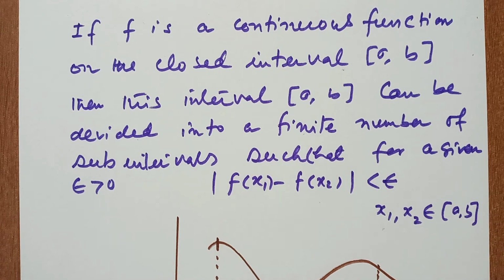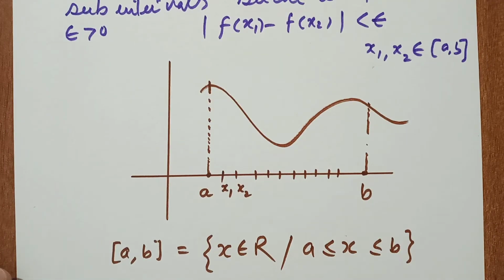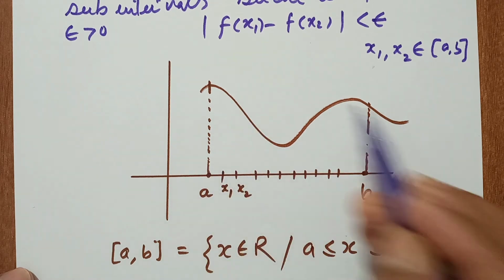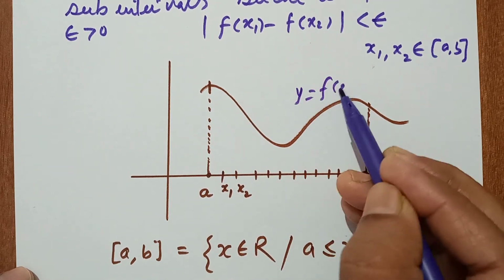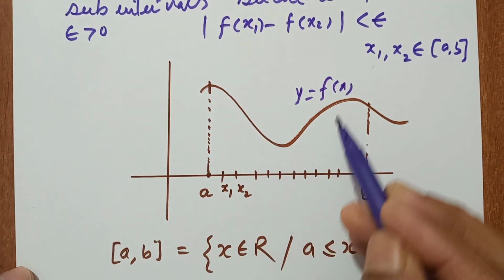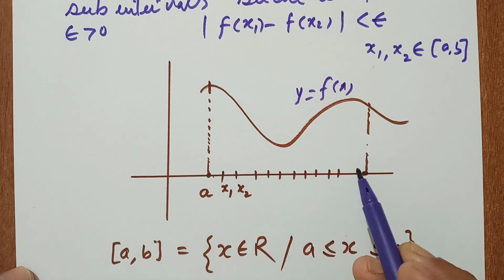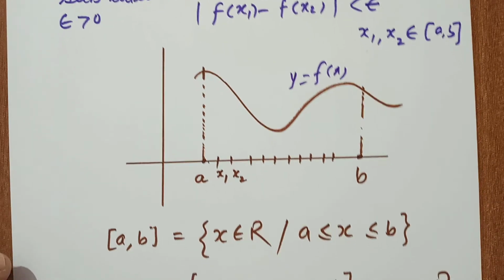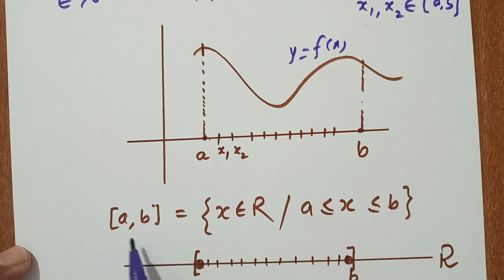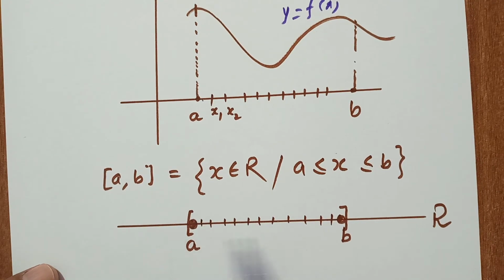So it means, let this be a function y = f(x). This function is continuous in the closed interval AB. What is a closed interval? In a closed interval, endpoints are included. It means this is a real line, A and B belong to R. So this is a closed interval.